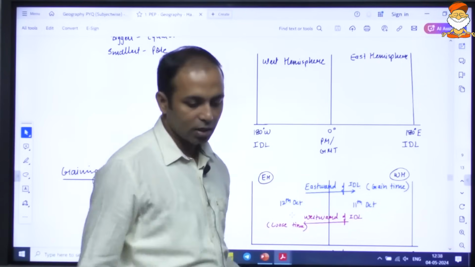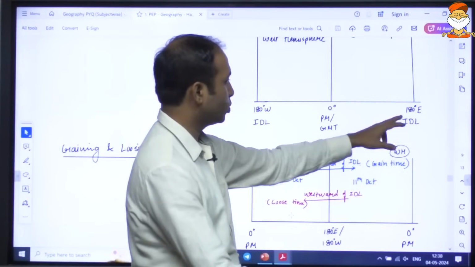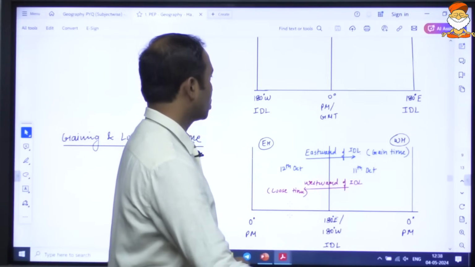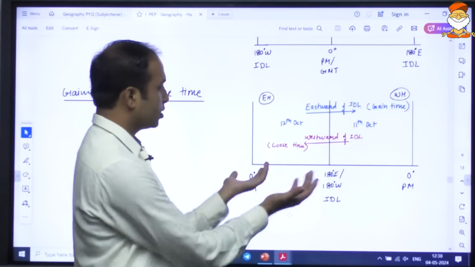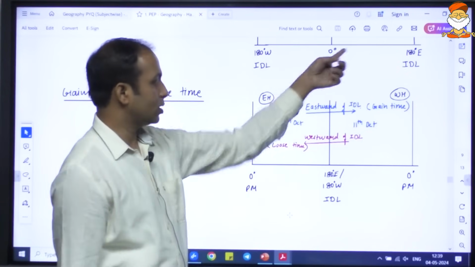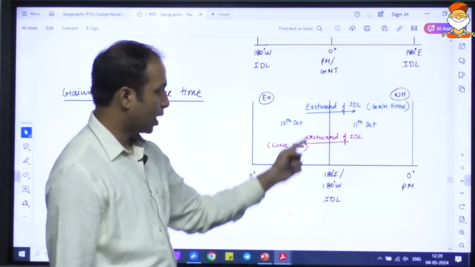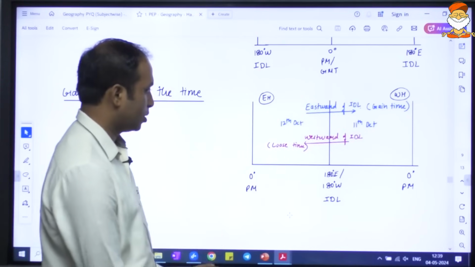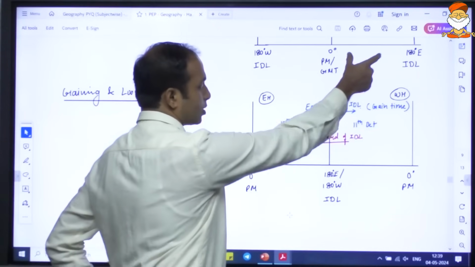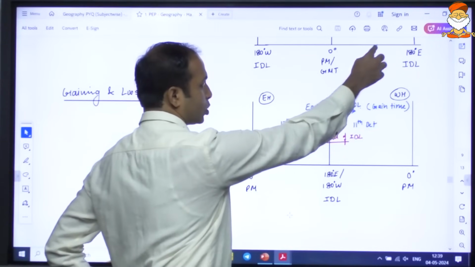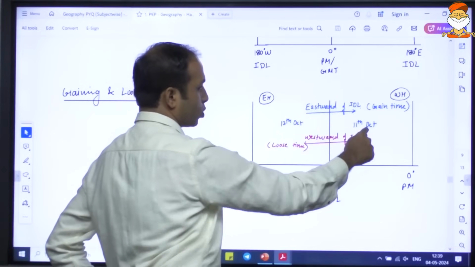And there is an international date line, the 180 degree longitude, east or west, is the international date line. If we take the earth the other way, this is the eastern hemisphere here, and this is the western hemisphere here, and the international date line is in between. So like what I had said, this will have the earlier date. Let us say it is 12th October, so it would be 11th October on the other side.